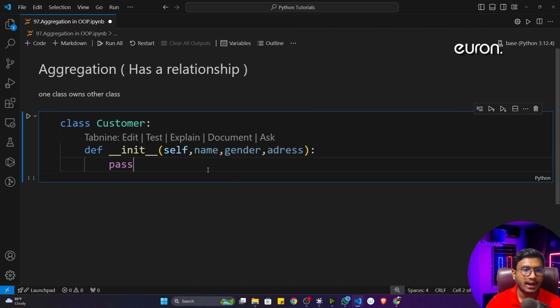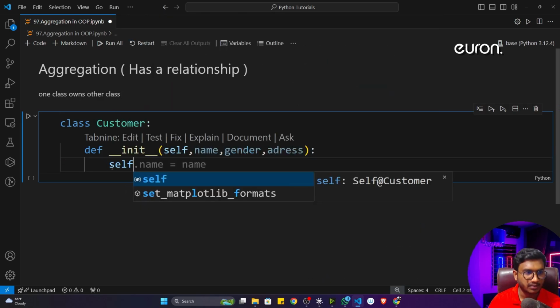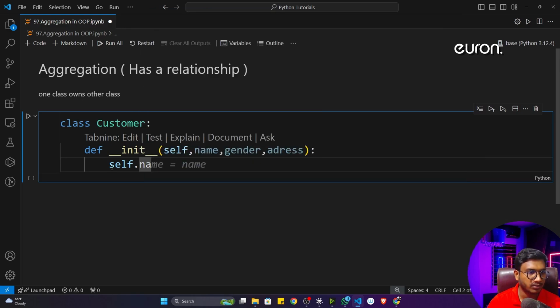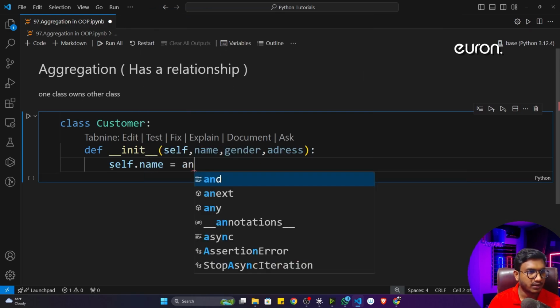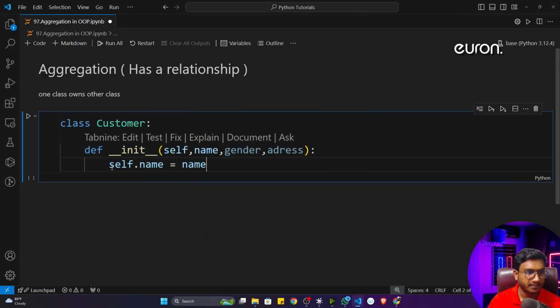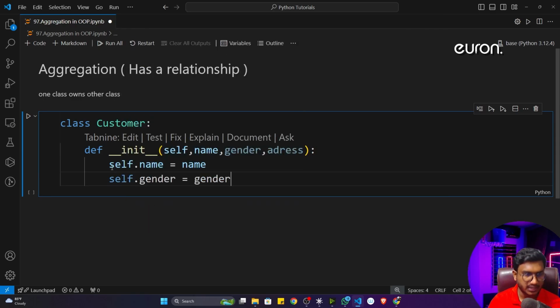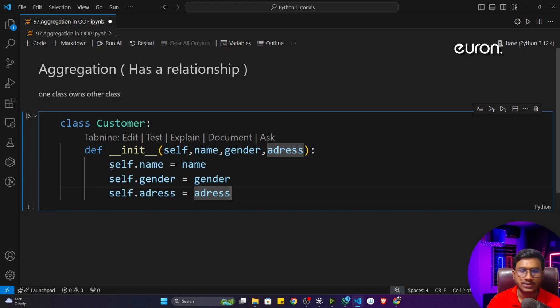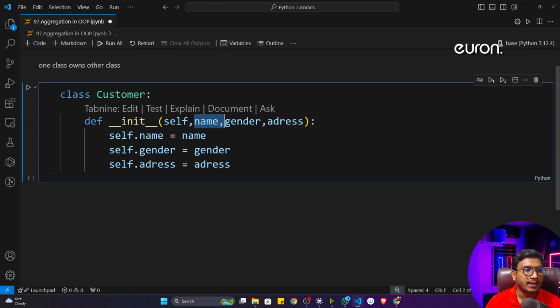Okay, address of the customer. Then I'll simply create some class variables, that means instance variables, and I'm going to store these variables one by one. So I'll write self.name is equal to name, then self.gender equal to gender and self.address equal to address. Okay, that's it.